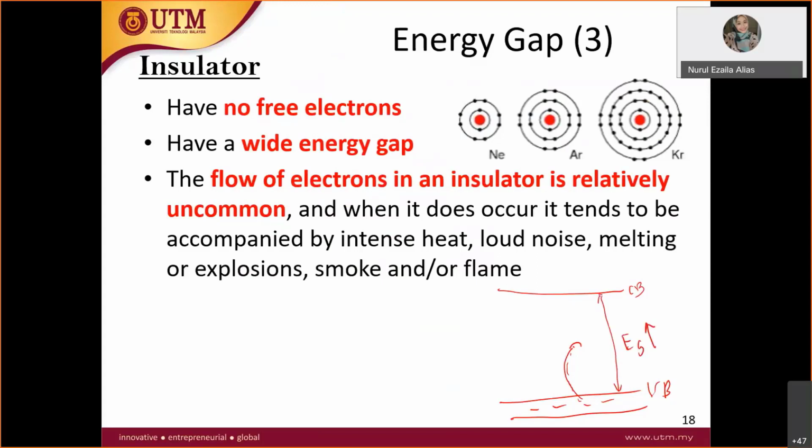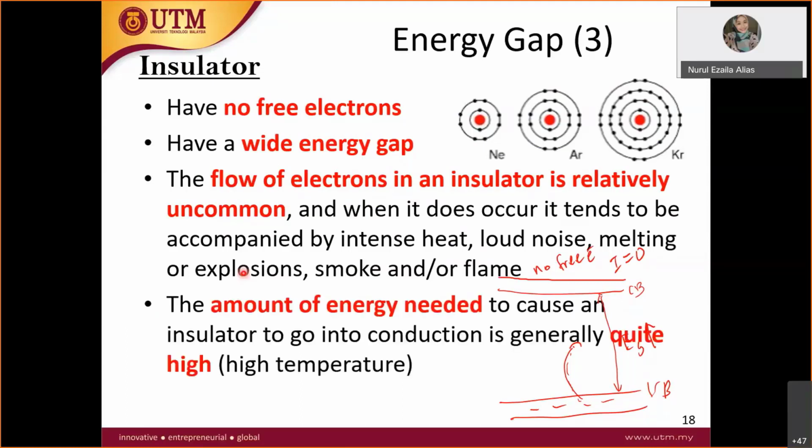Therefore, no free electrons here, and when there is no free electron movement, current is 0. That's why it becomes an insulator: it cannot conduct current.